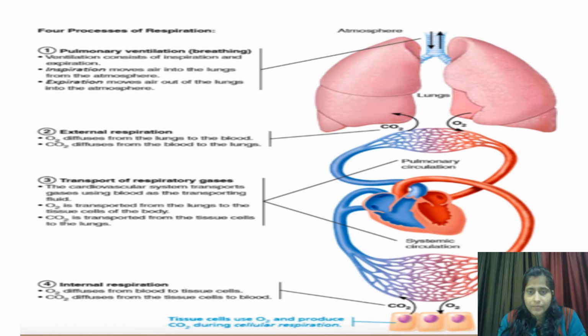Then there is the transport of respiratory gases: the oxygen received by blood capillaries combines with the hemoglobin of blood to form oxyhemoglobin, and the carbon dioxide is transported in bicarbonate form in the plasma.